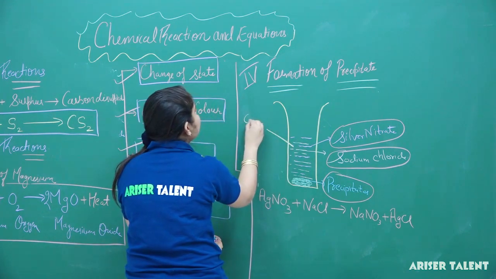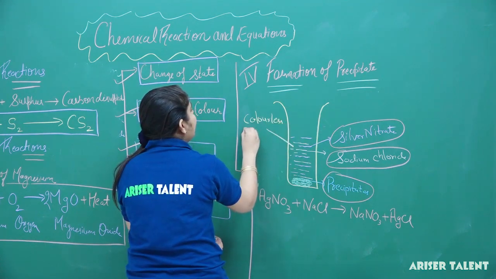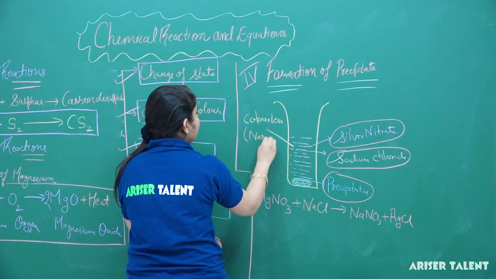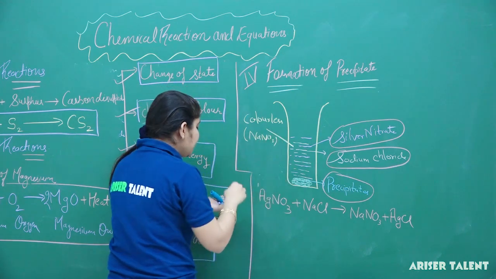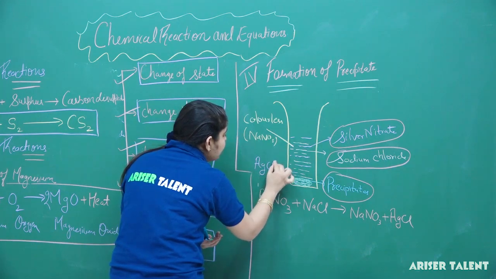This solution becomes colorless, and the colorless solution will be of NaNO3 and the precipitate formed at the bottom of the container will be of AgCl.